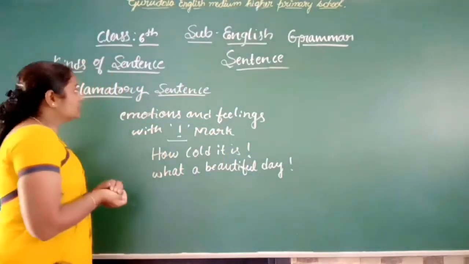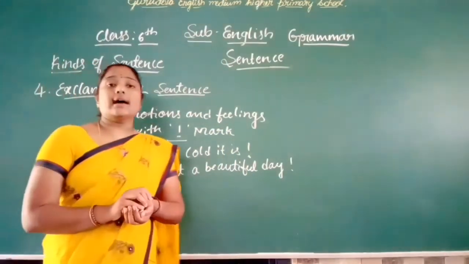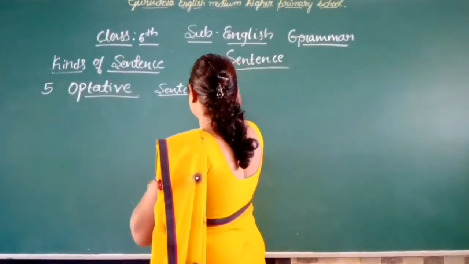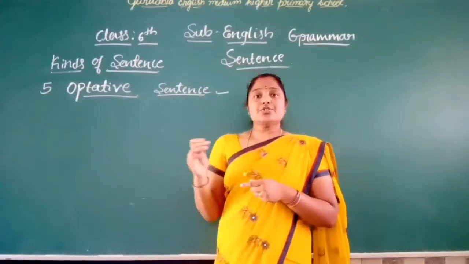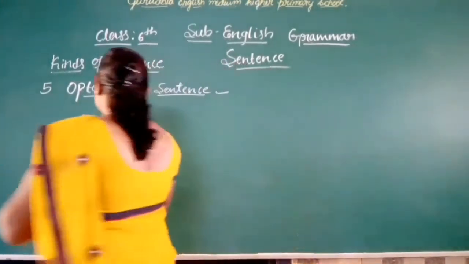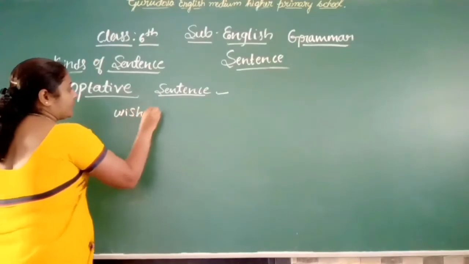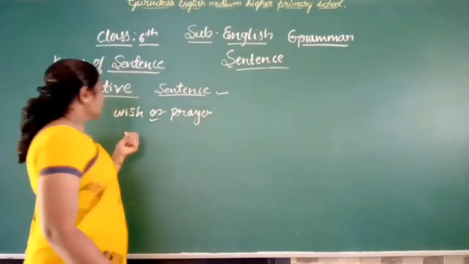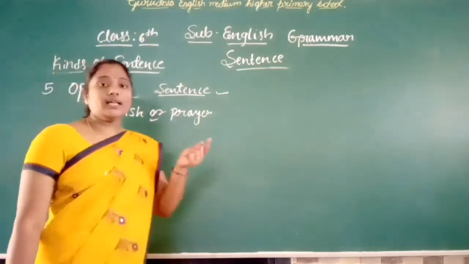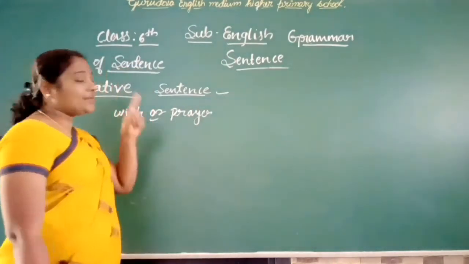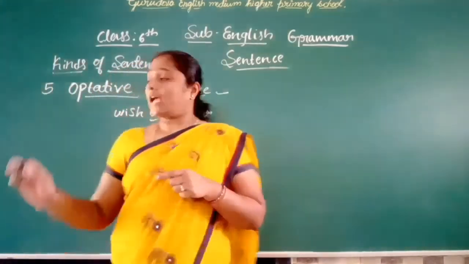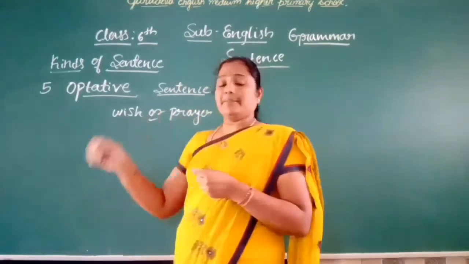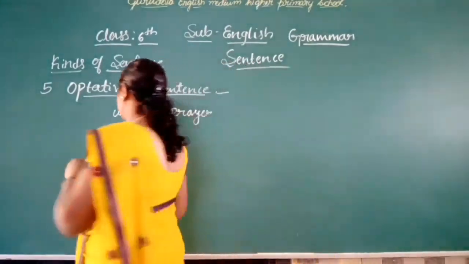Next we will move to the last one, that is the optative sentence. The sentence used to express a wish or prayer. A sentence that expresses a wish or prayer is called an optative sentence.